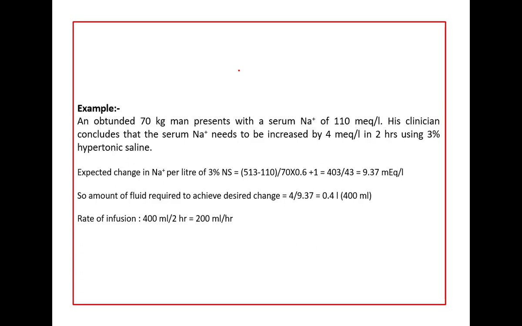So by using this formula, 513 is the sodium concentration in the 3% NS, minus 110, the patient's serum sodium concentration, divided by 70, the body weight of the person, times 0.6, the fraction, plus 1, and it comes to 9.37 millimole per liter. So 9.37 is the increase by giving 1 liter. If you want to increase only 4 millimole per liter, it takes 400 ml. So the rate of infusion is 400 ml divided by 2 hours, that is 200 ml per hour.